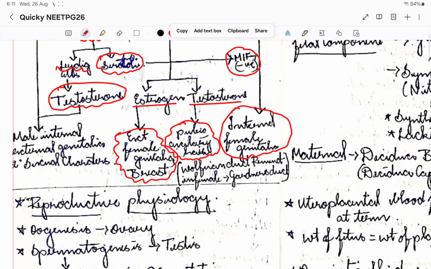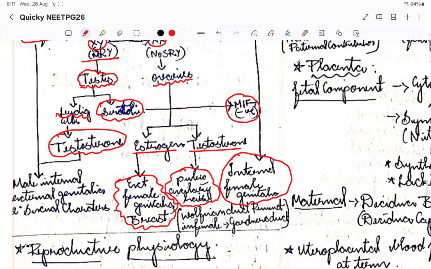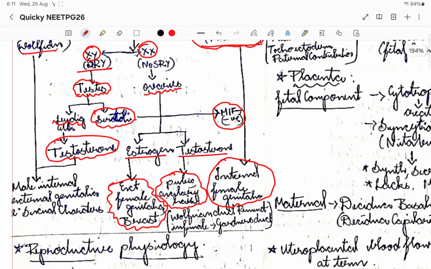On the male side, the Leydig cells are the ones secreting the testosterone. It will give rise to all the male internal organs and the external genitalia.